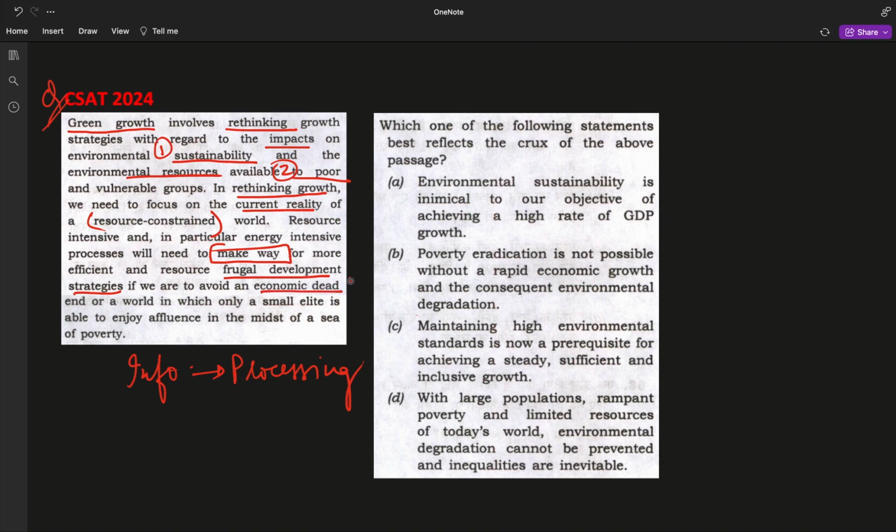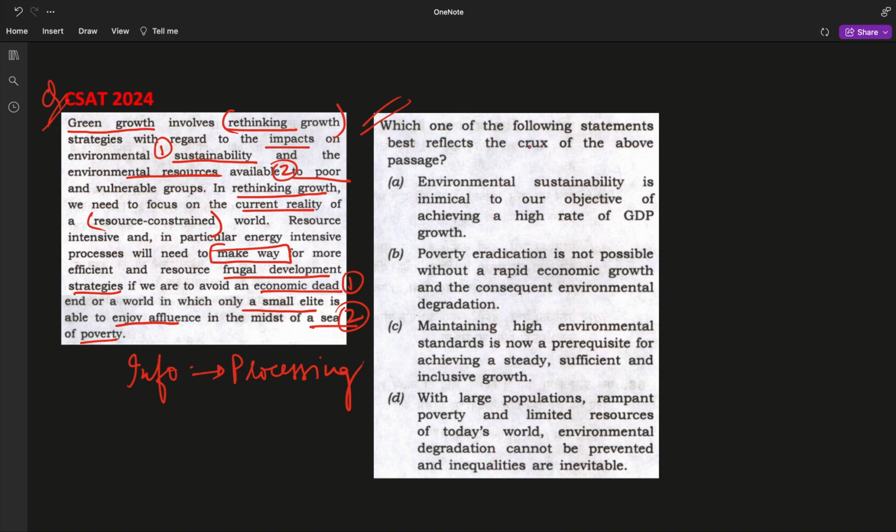All right, if we need to avoid an economic dead end or a world in which only a small elite is able to enjoy affluence in the midst of a sea of poverty. If we want to overcome these two challenges, economic dead end or inequality, we have to make way for energy efficient and frugal development strategy. And this is about rethinking growth strategies. So let's move directly to the question and see how to apply this understanding of the passage.